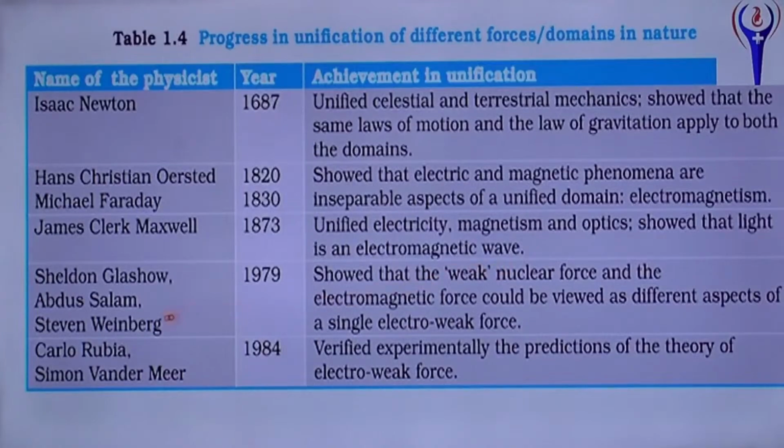Glashow, Abdus Salam and Weinberg showed that the weak nuclear force and the electromagnetic force could be viewed as different aspects of a single electroweak force. Rubbia and Van der Meer verified experimentally the prediction of the theory of the electroweak force.